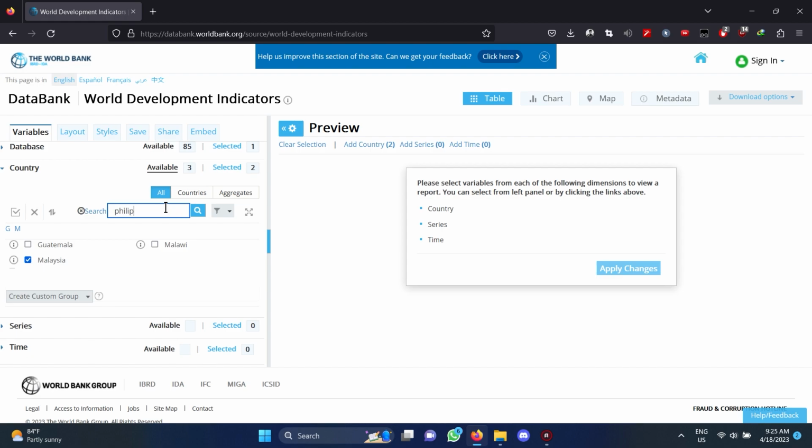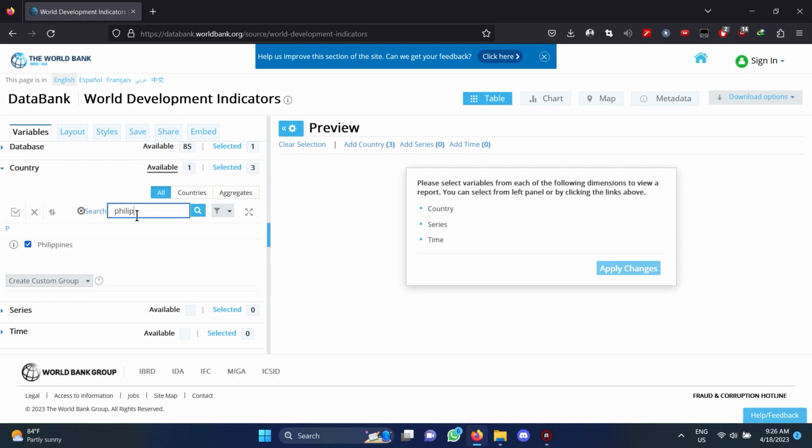We have Malaysia, Philippines, Indonesia, Thailand, Brunei, and Singapore as our ASEAN 6. And also we have CLMV as our ASEAN 4, which are Cambodia, Laos, Myanmar, and Vietnam.